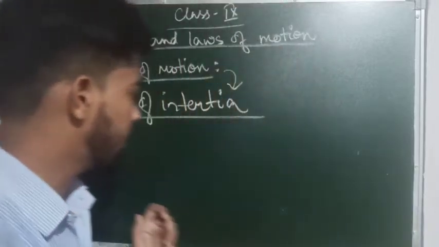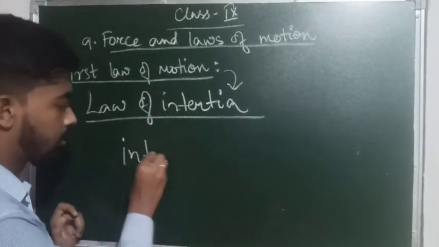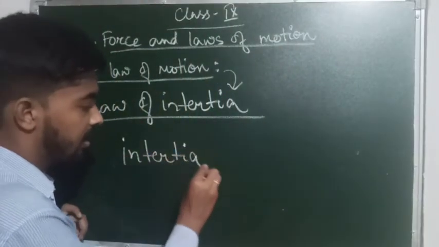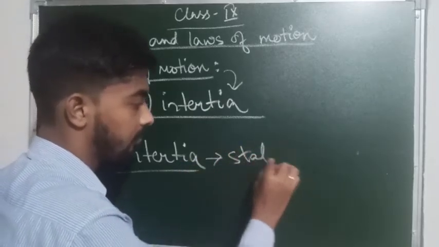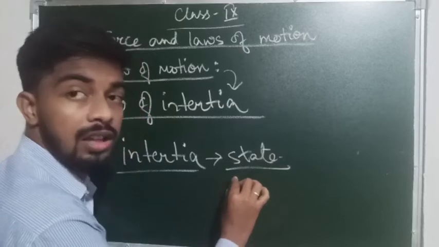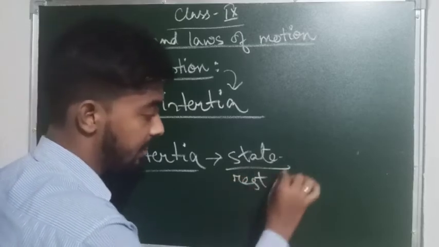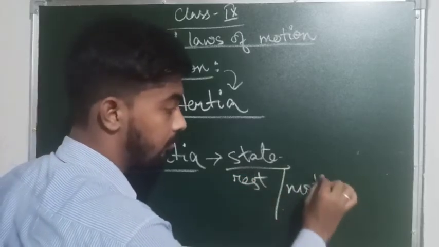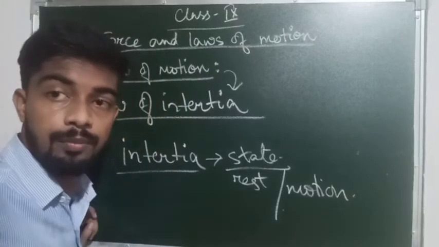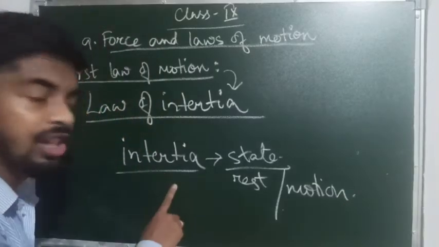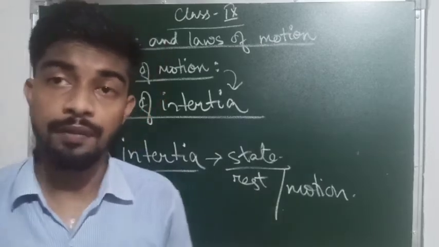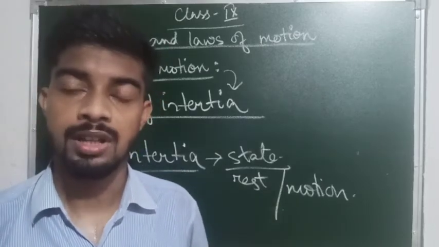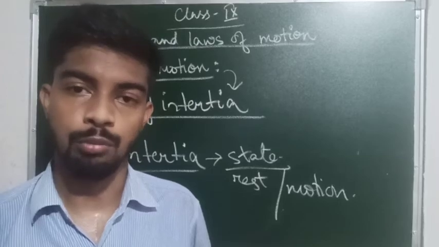So inertia is normally the state of an object, either rest or motion. Now inertia depends on the weight of the object. If the object is heavier, we will need more force to stop it or to make it move.